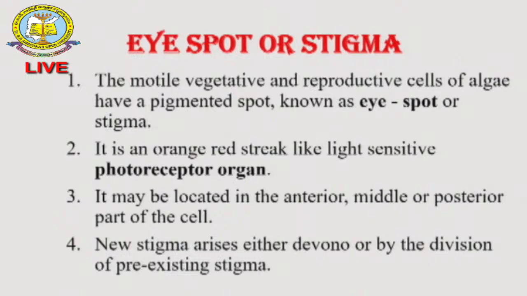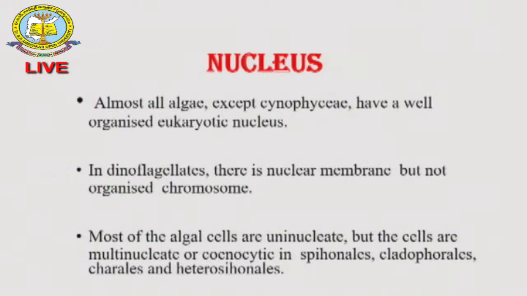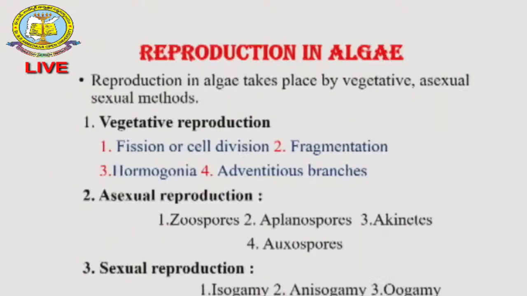It is a photoreceptor because it observes the light; depending upon the light intensity, the organism moves. The nucleus is present in all algae except Cyanophyceae.